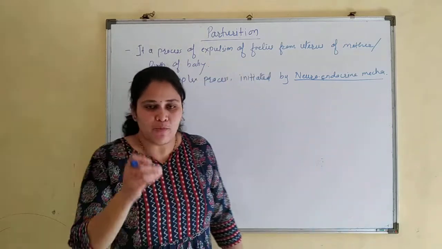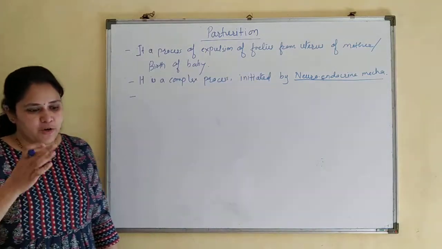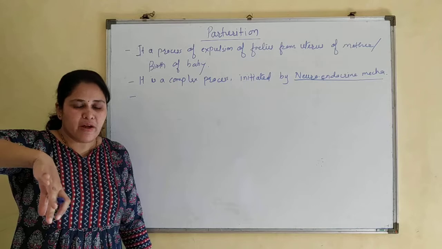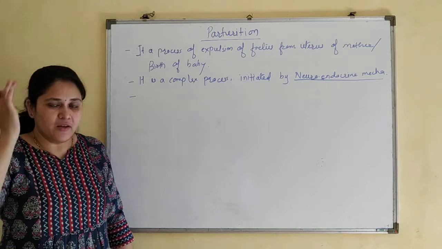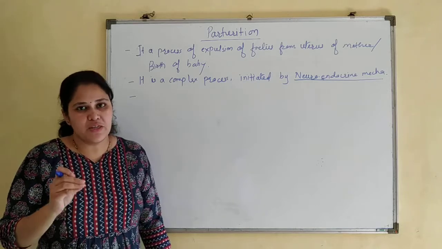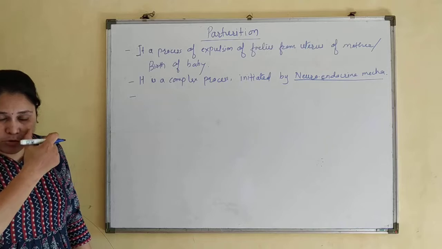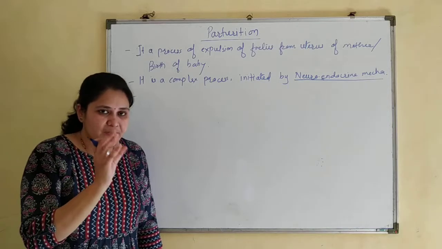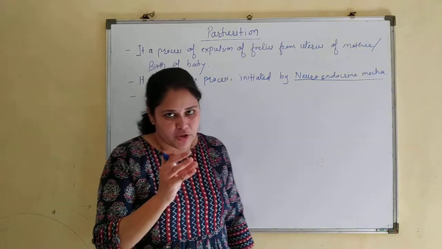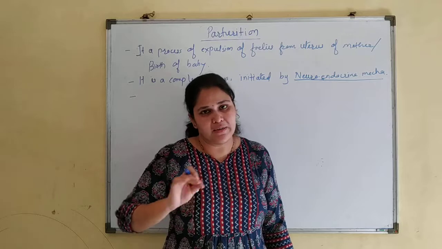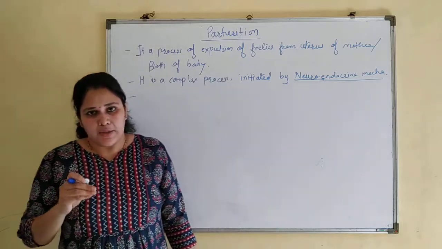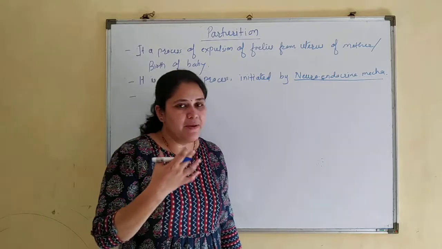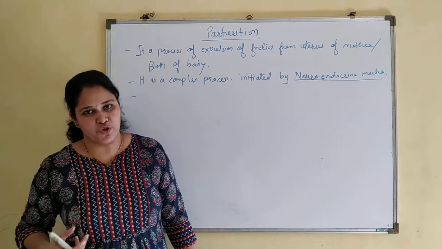So by the end of third trimester, the baby moves along the axis, and the head comes near to the cervical region. Throughout the pregnancy, the cervical canal is blocked by a cervical plug, as we have already seen. Now the baby starts moving in the mother's womb.